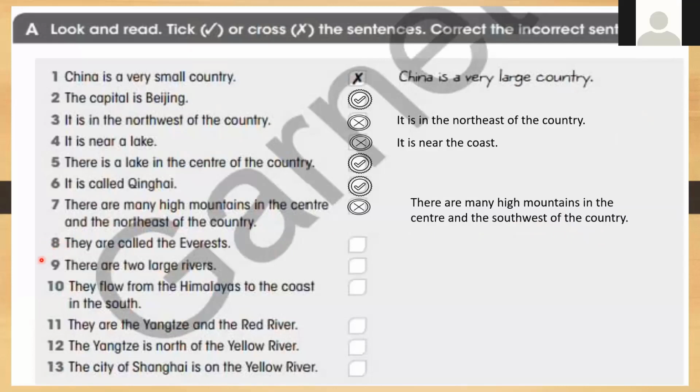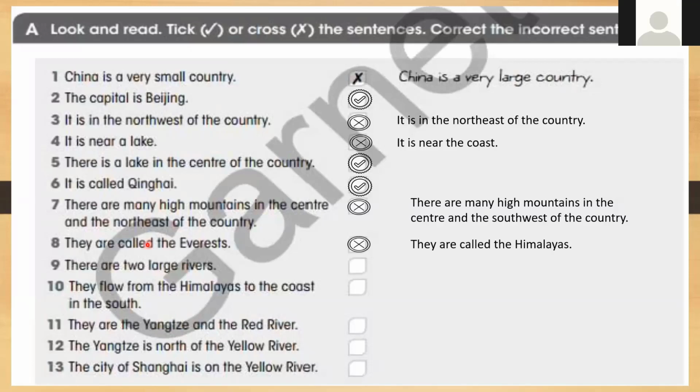Okay, Fatima. They are called the Everests. So it is wrong. They're called the Everests. The Himalayas. So the right one is Himalayas, not Everest. Okay, who can tell us number 9?